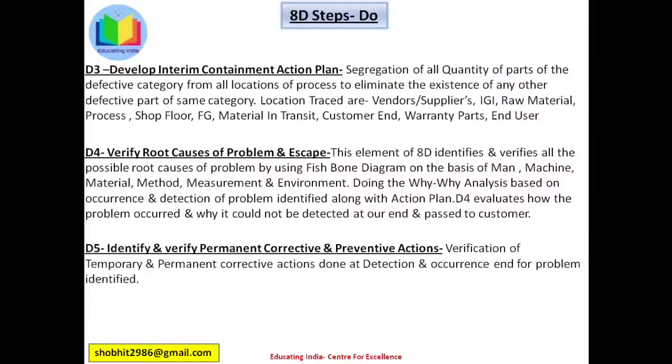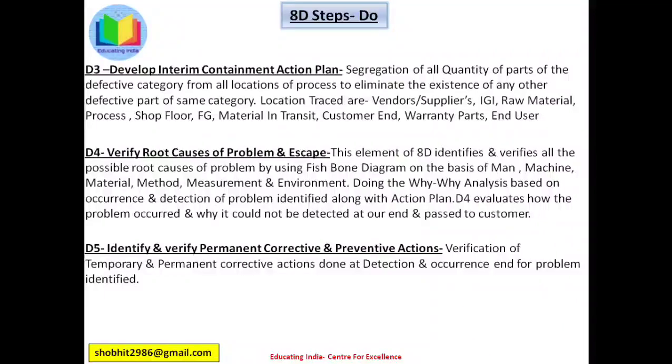What is D5? Identify and verify permanent corrective actions. Verification of temporary and permanent corrective actions done at detection and occurrence end for problem identified. It says, in D5, verification of all preventive and corrective action is done at occurrence and detection end for problem for temporary and permanent actions.